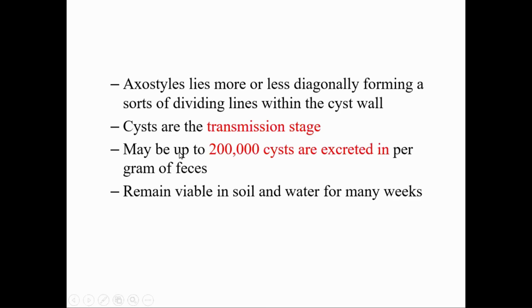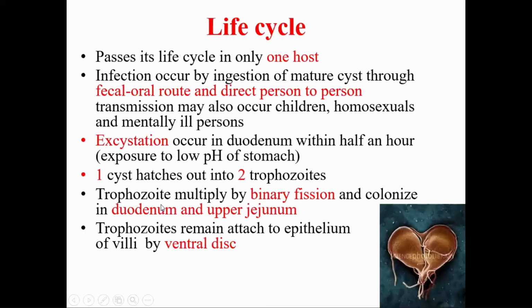As the cyst is the infective stage, the transmission stage, it remains viable in soil and water for many weeks. Whereas trophozoites, as soon as they are excreted into the external environment, die or disintegrate. They cannot survive. But cysts remain viable in soil and water for many weeks, so they contaminate food and water, and this is the transmission stage. When contaminated water or food containing cysts is ingested by an individual, he or she gets infected. So these cysts are known as the infective stage.